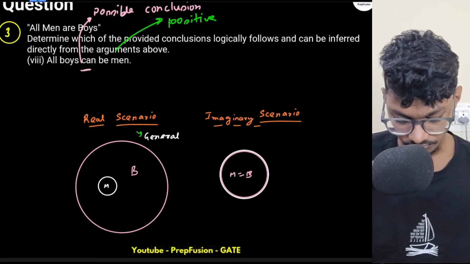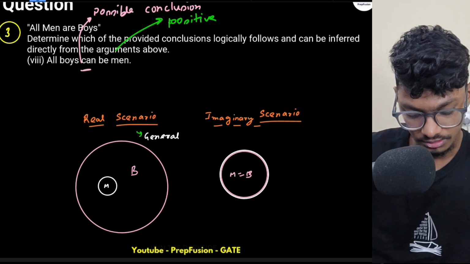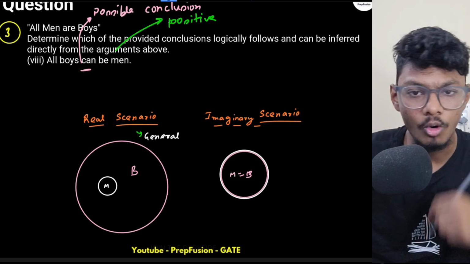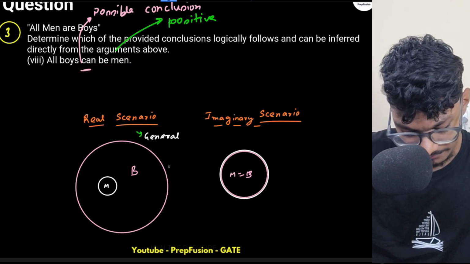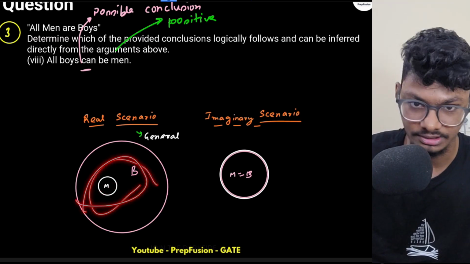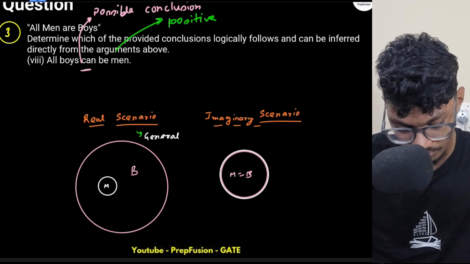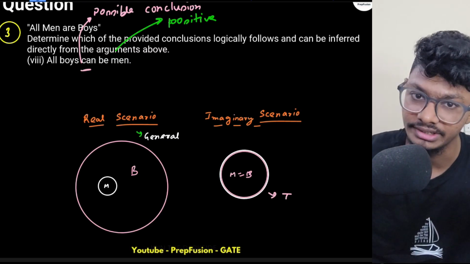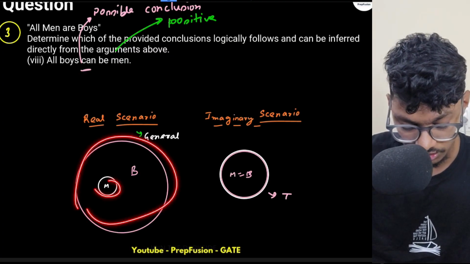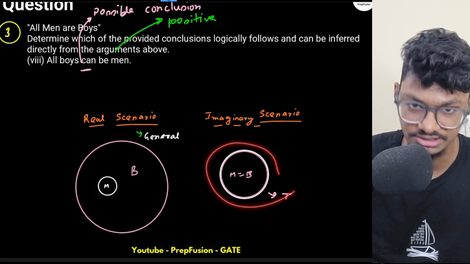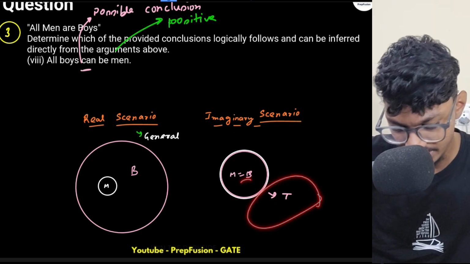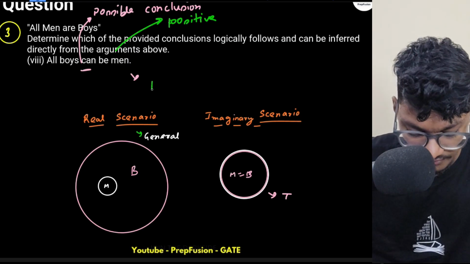Now, let's come to here. All boys can be men. So here, this is not all boys are men. This is telling me a possibility, and here it is true. It is not following the real case. It is following the imaginary scenario where all boys can be men. It is a possible case that all boys can be men. It is a possible conclusion, so it is definitely true.